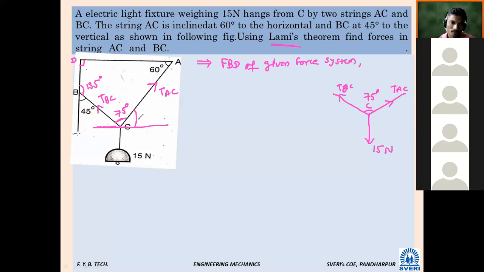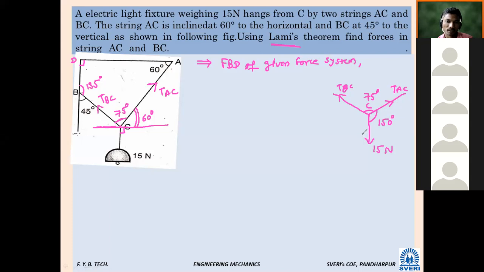What will be this angle? 60. On which basis this will be 60? The lines are parallel, or we can say alternate angle. Alternate angle. So what is this angle? 90. So angle between tension AC and this W, what will be this angle? 90 plus 60? 150. 150 degree.